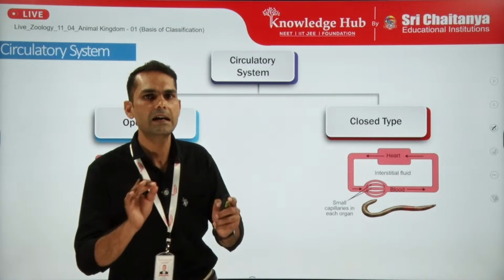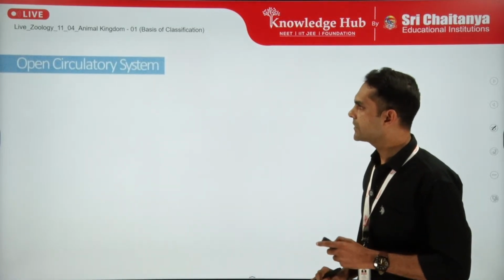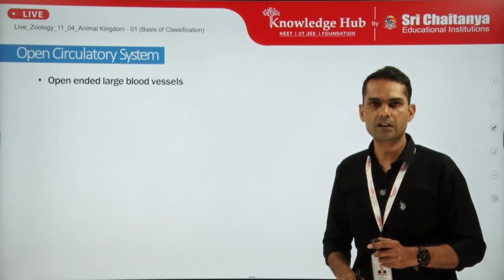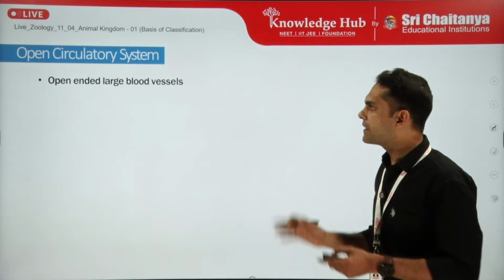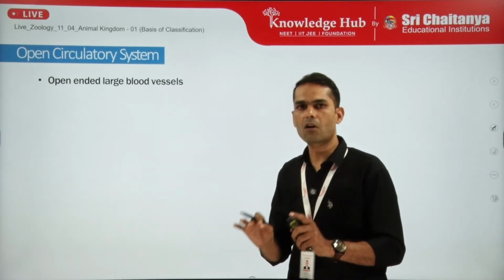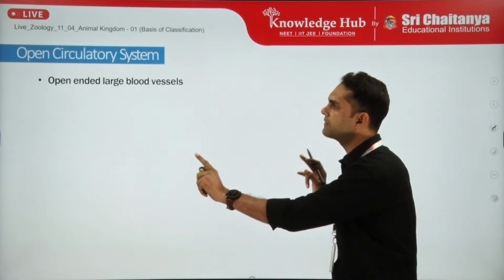Now we look at the open circulatory system. What are the general characteristics of an open circulatory system? What are its requirements? First of all, we need an open body cavity. The body cavity is called the hemocoel, and open-ended large blood vessels are there.